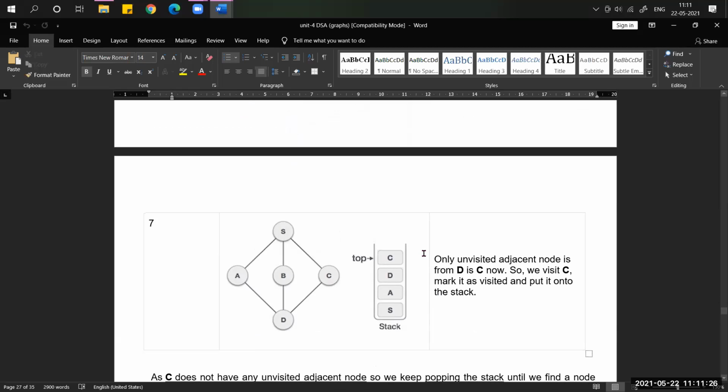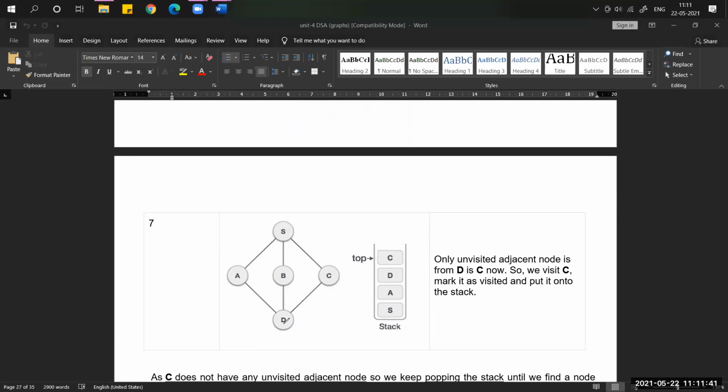Now again, what is the top vertex in the stack? C. Now you have to check the adjacent nodes of C. What are the adjacent nodes? S and D. S is already visited because it is present in the stack, and D is already visited. So what should we do when there is no unvisited adjacent node? Apply the pop function. Pop means the topmost element is removed and displayed as output. Now top will point here.